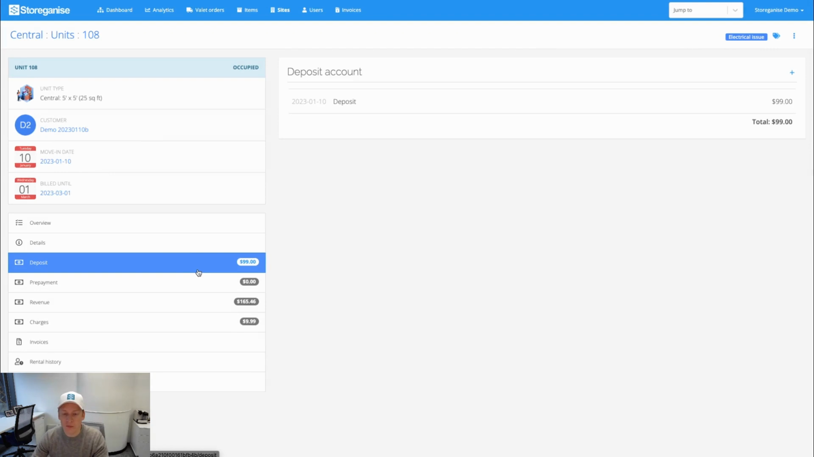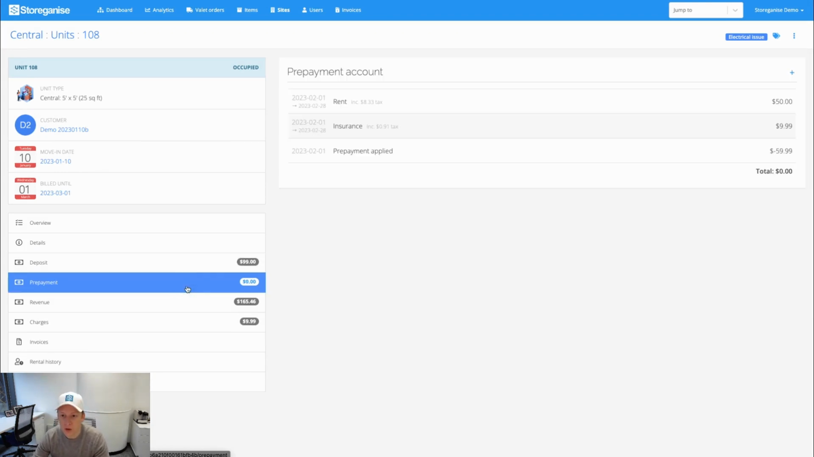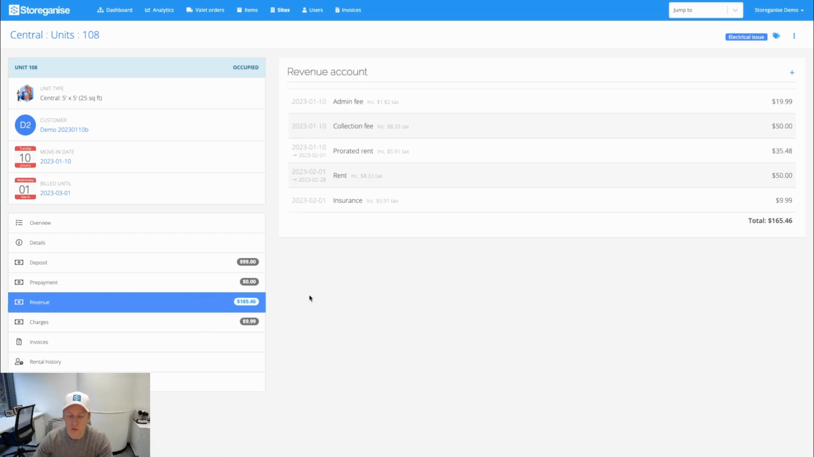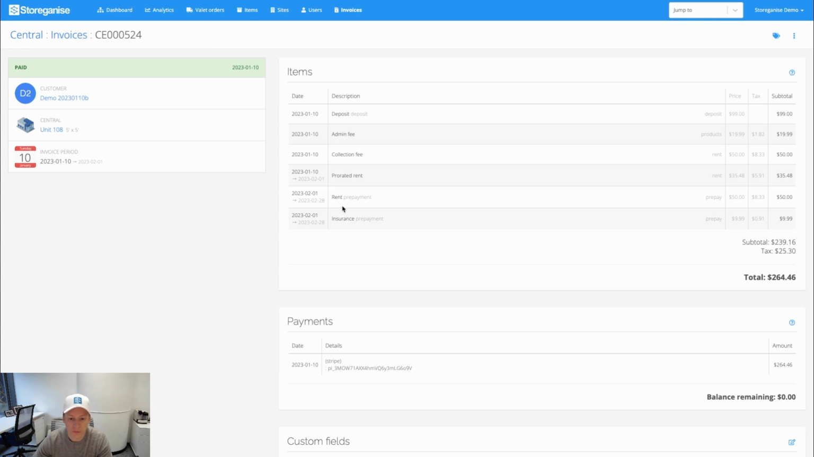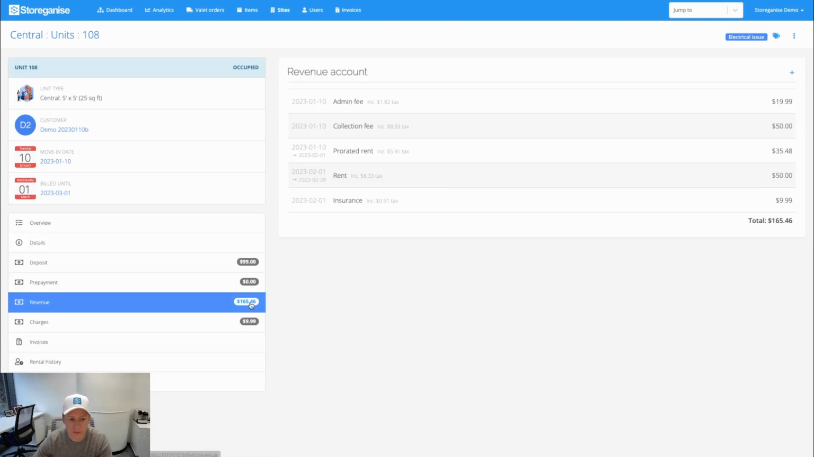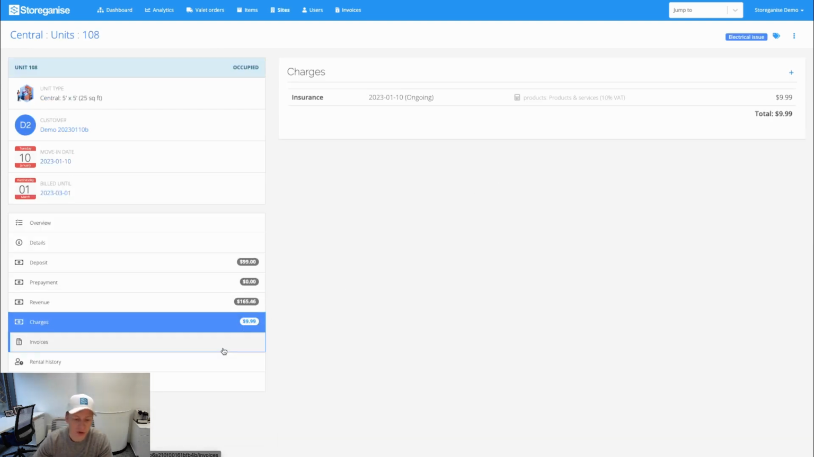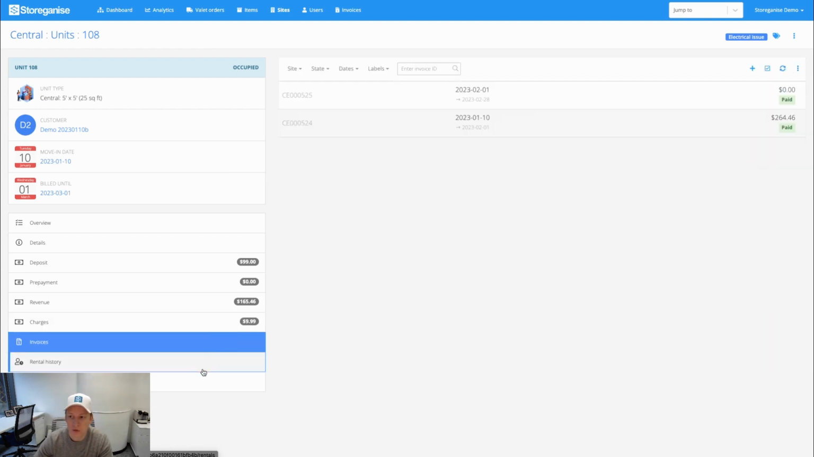On the left here, we've got information such as the deposit that we're holding, and any prepayments in the case the customer did prepay per period. It'll be shown here, along with the revenue that we've made. Click into any of these and it'll take you directly to the invoice that it's on. You'll see it's also super fast to jump around the system. Charges, so insurance and discounts, will appear here, then invoice history, and then the rental history.